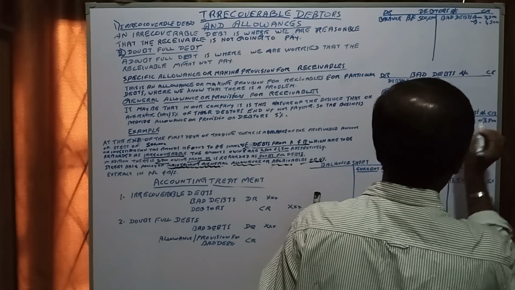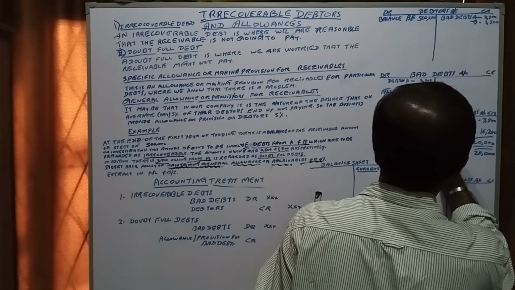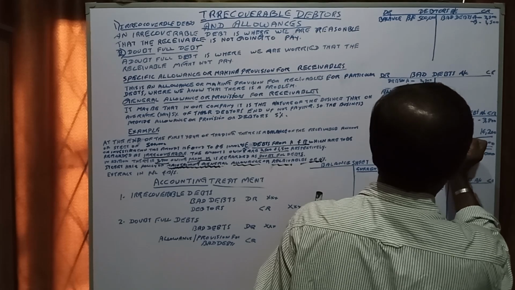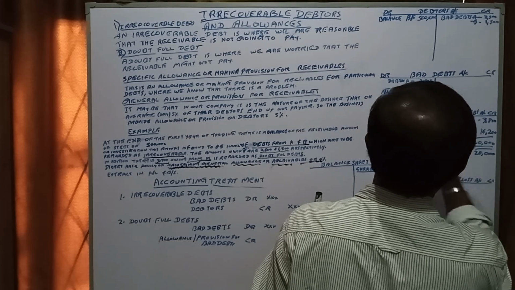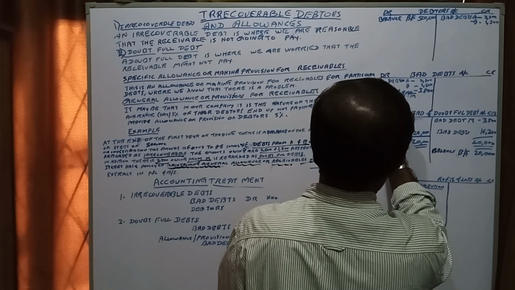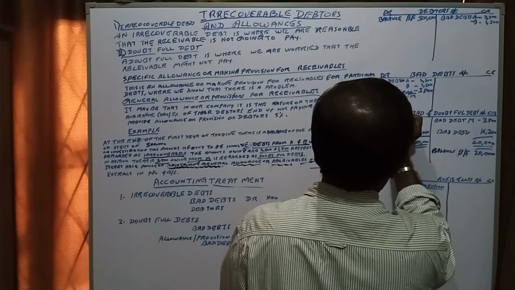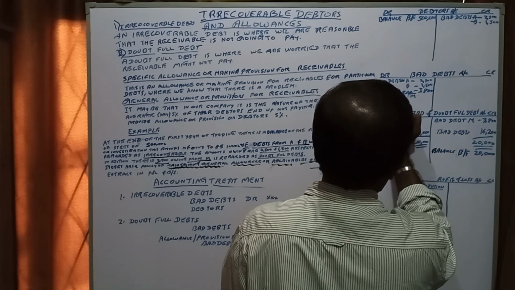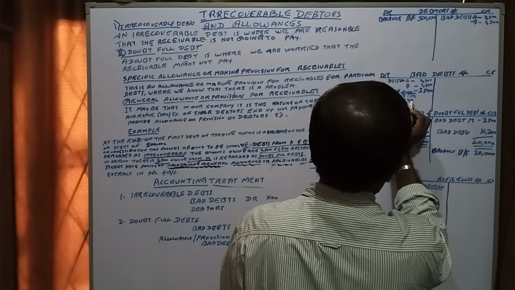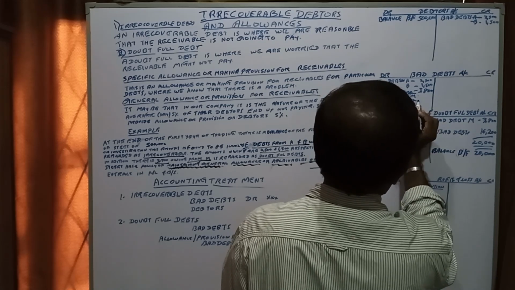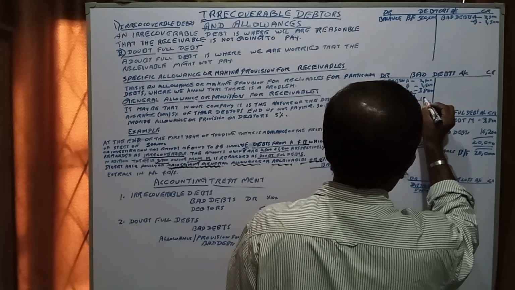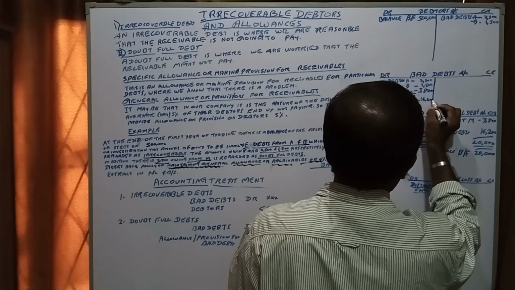We have to make a provision for bad debts. Okay, here we will say allowance for provision for bad debts is 16,200.